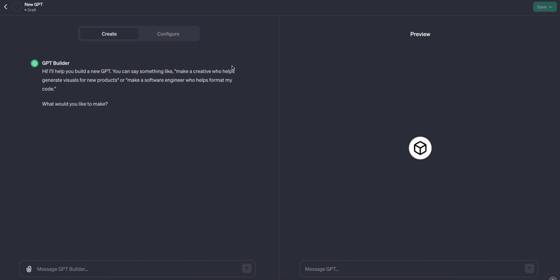So we're going to go ahead and just create a new GPT. So they created a GPT in order to create another GPT, which is kind of insane if you think about it, but it only shows you the options that we have in today's age. So it's gonna go ahead and give us a few examples for what we can ask for. We're going to ask for a custom agent to create images which are in futuristic style. So we can go ahead and ask it to do it.